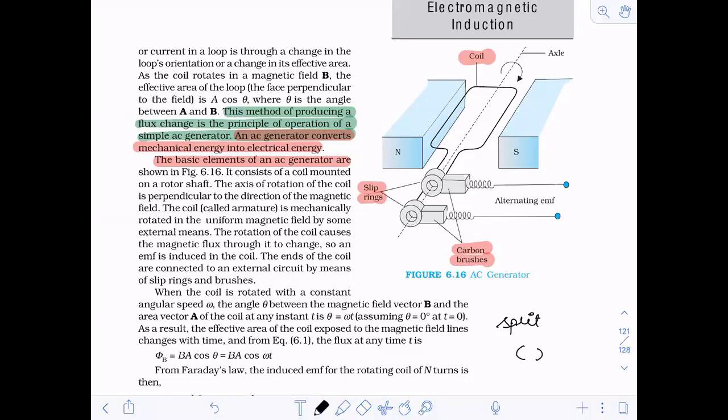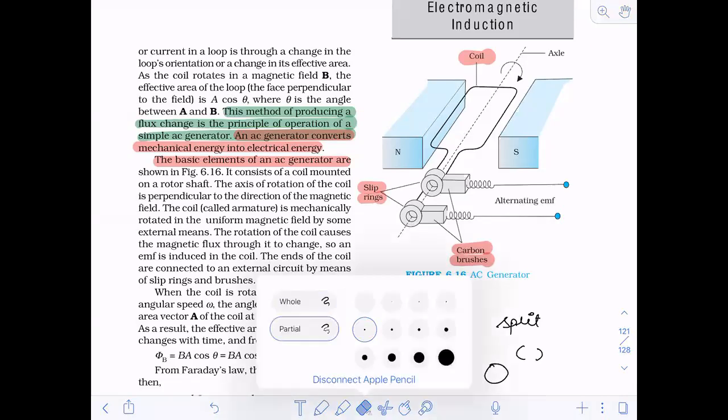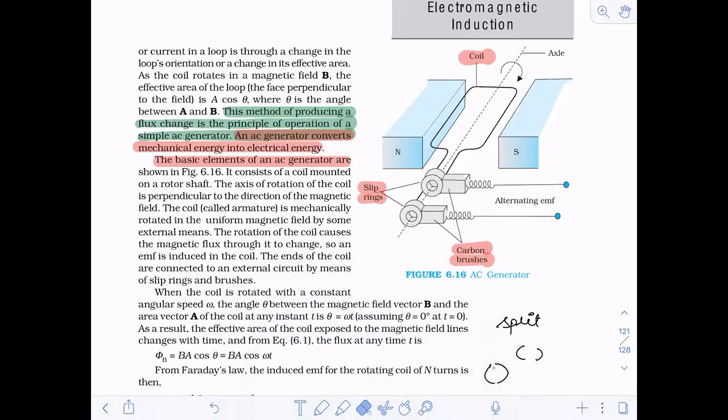They are cut from the middle. You have a complete ring, and then we just cut it like this. This is a split ring, but in AC we use slip rings, so that it also has a purpose. We'll see that purpose. So first thing, what you have to write down in the exam.